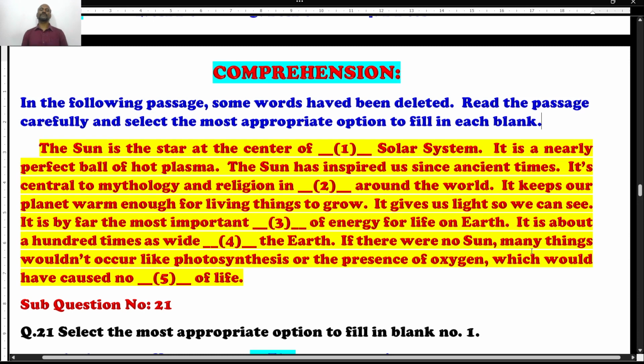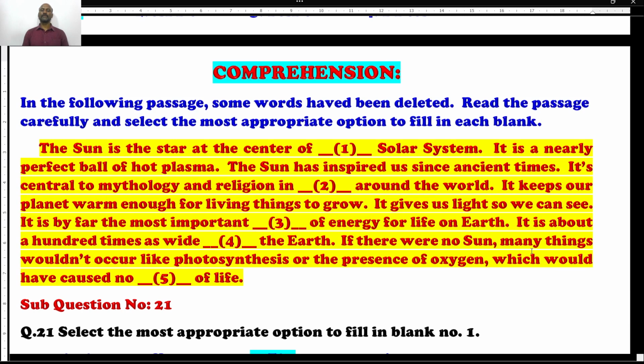Students, for this you should be grammatically sound. Moreover, you should have a strong vocab. Let me read for you. For this, I'll give an idea. Students, read this cloze test passage once or twice, not more than 2 times. If you're reading more than 2 times, it shows that at least you are not good at English. You are the greenhorn. You are new to this field. You have to undergo the training. You have to learn grammar. You should start learning basic, intermediate, and advanced English, it is very, very important.